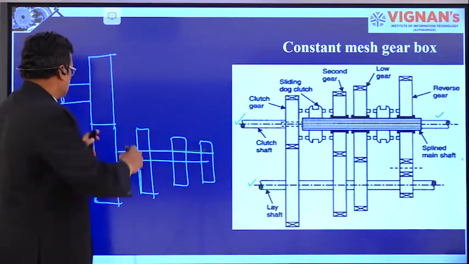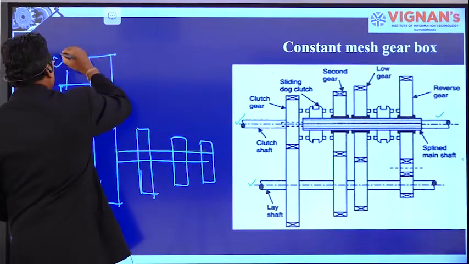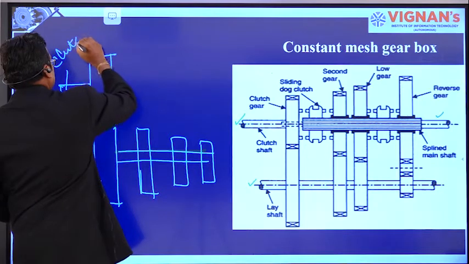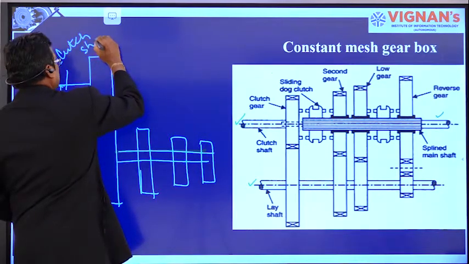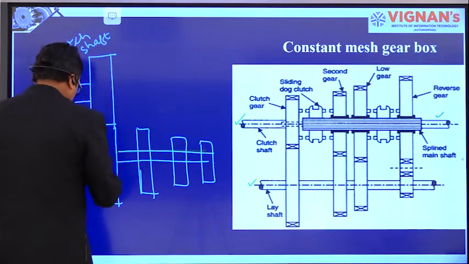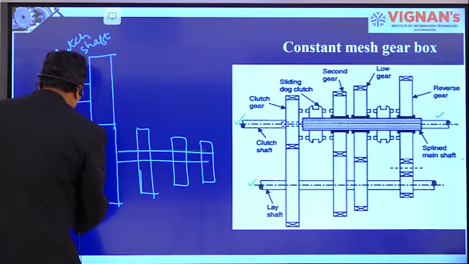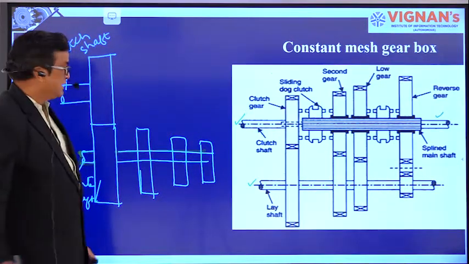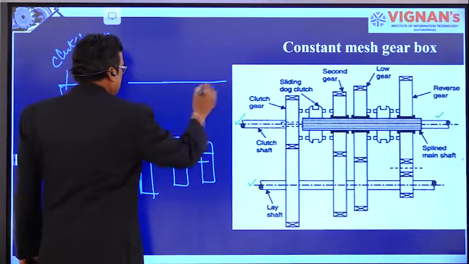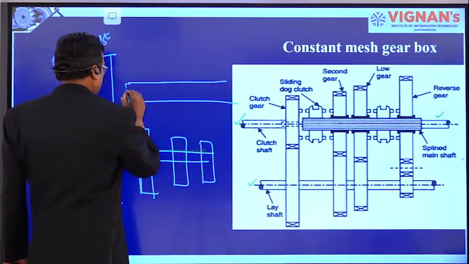This is the clutch shaft, this is the counter shaft or lay shaft, and here is the main shaft.